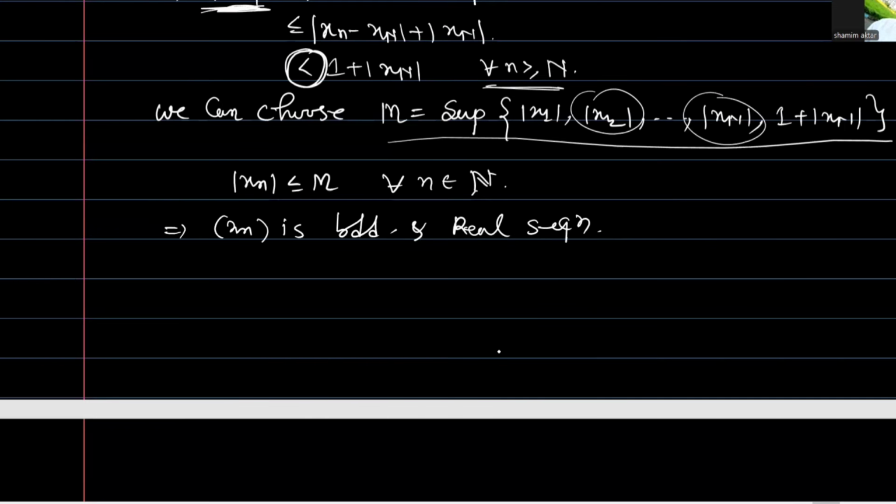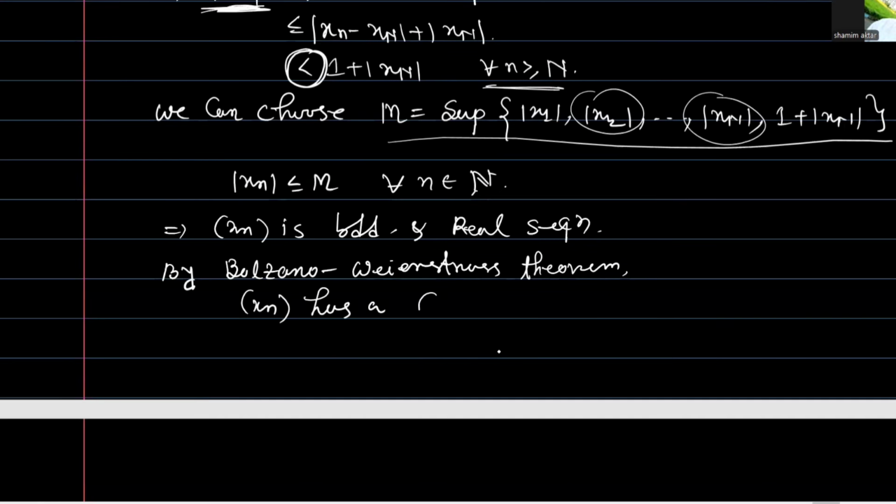By the Bolzano-Weierstrass theorem, xn has a convergent subsequence, say xnk, and this subsequence is convergent.